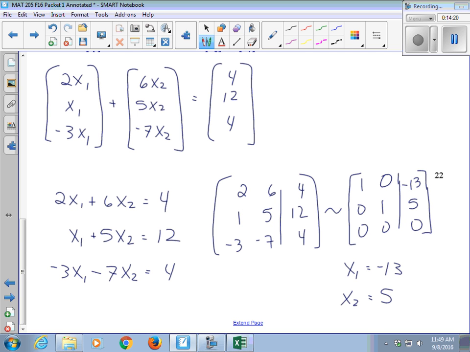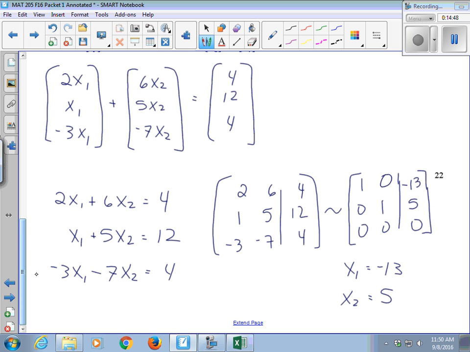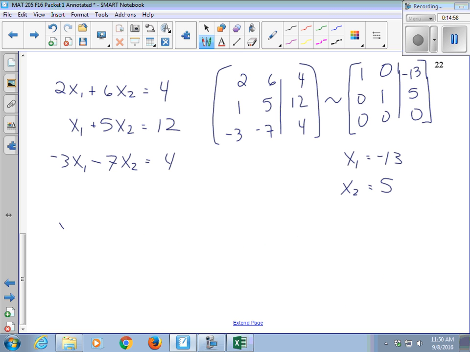So what does that mean in terms of the original question? My original question is a yes or no question. Is 4, 12, 4 a linear combination of 2, 1, negative 3, and 6, 5, negative 7? Yes. Because in our minds, we translate that question to say, are there weights that I can put on these two vectors to get the third vector? And the answer is yes, and I even found the two weights. If you have x1 be negative 13 and x2 be 5, then that is how we write it as a linear combination.